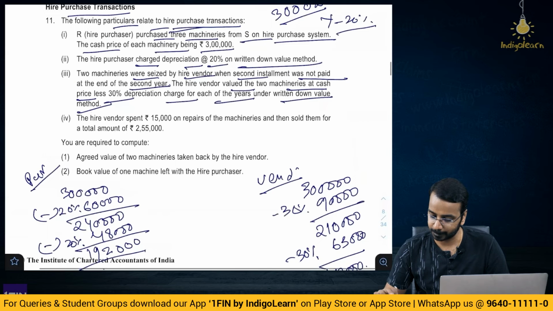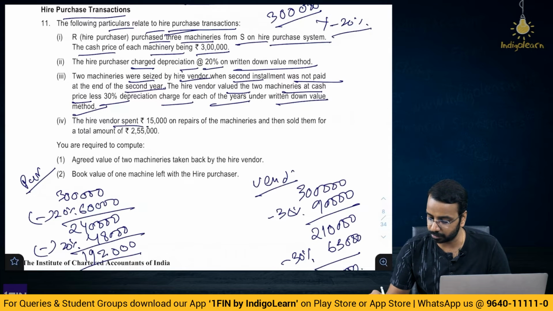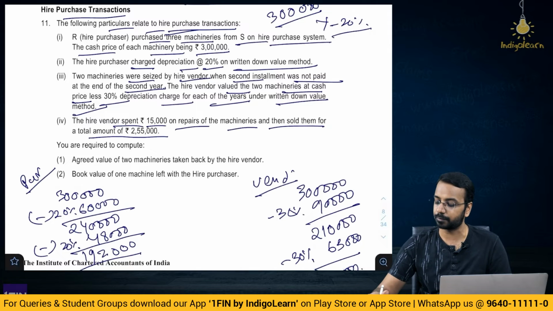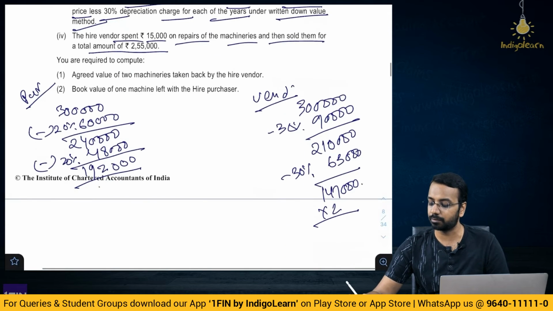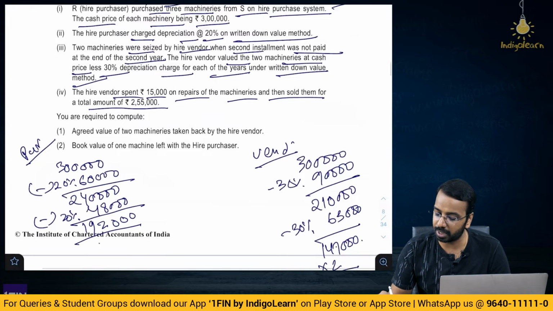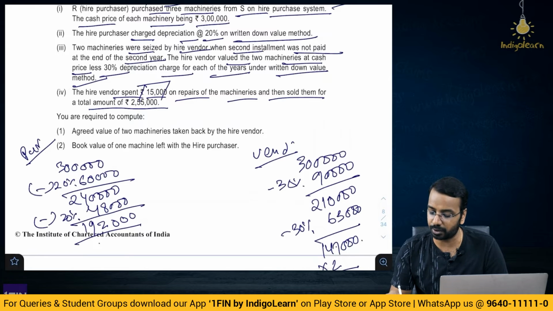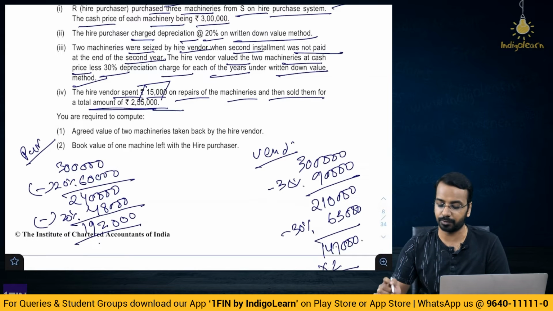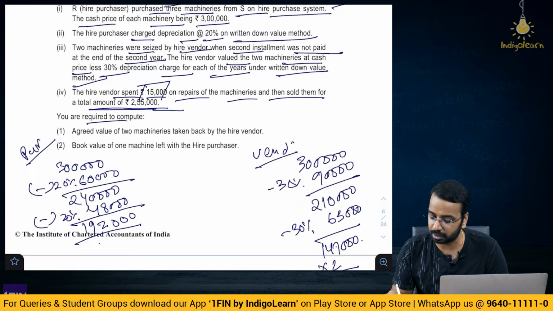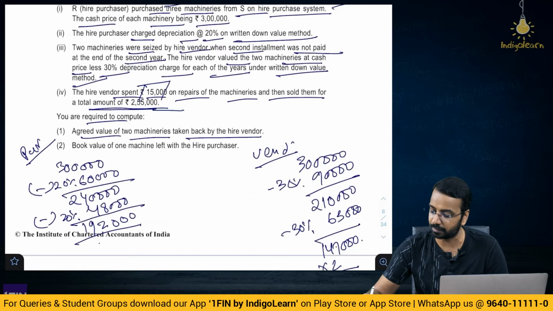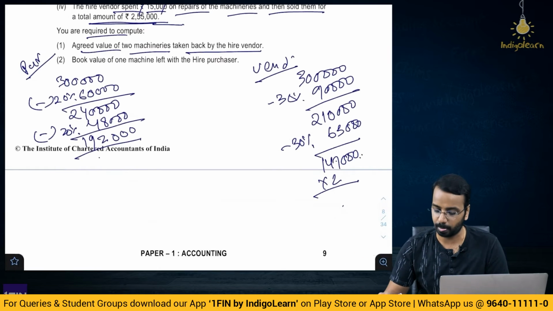Okay. Then the hire vendor spent 15,000 on repairs of the machines and sold them for a total amount of 255. So, he repossessed at 147 into 2 machines and spent 15,000 on repair. So, that will add to the cost and sold them for a total amount of 255. So, you will calculate the profit or loss. Calculate the agreed value of 2 machineries taken by the hire vendor, 147 into 2.